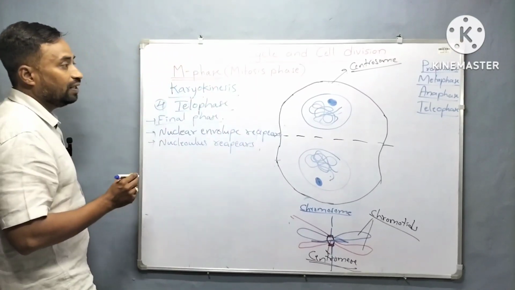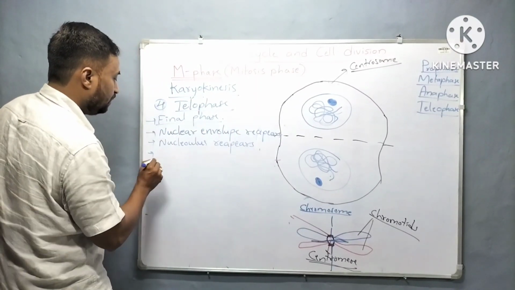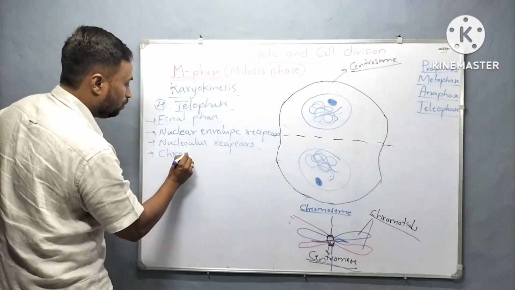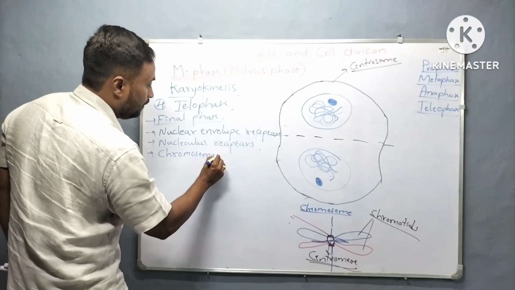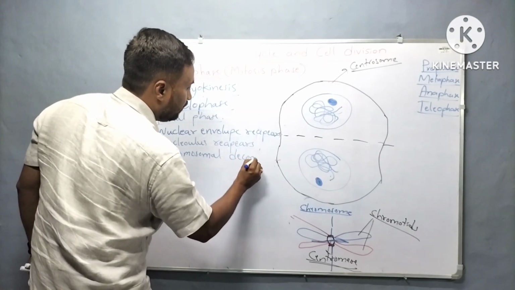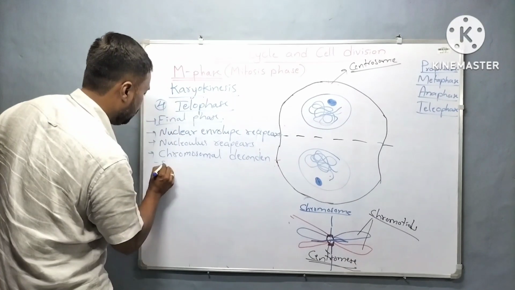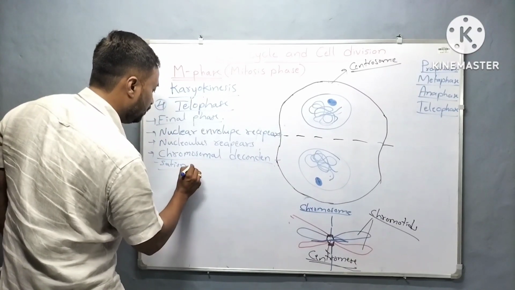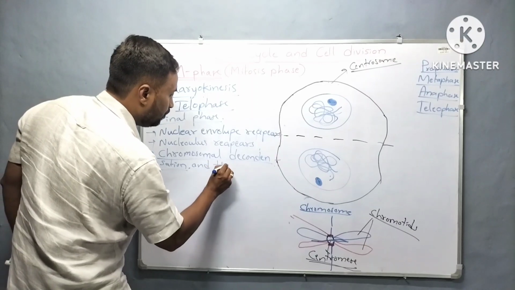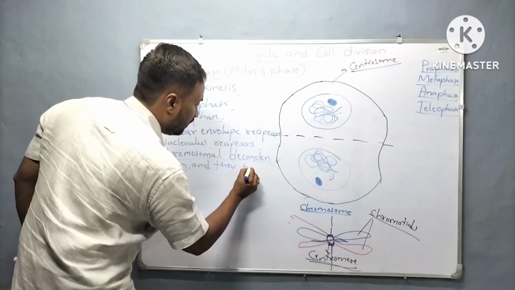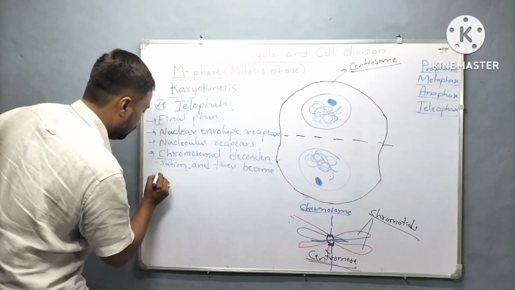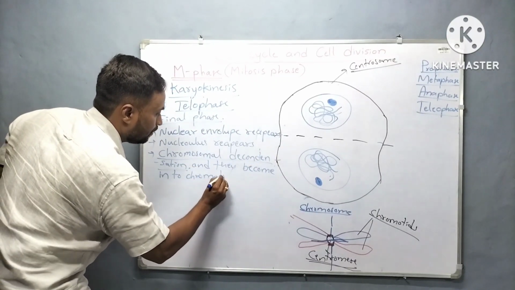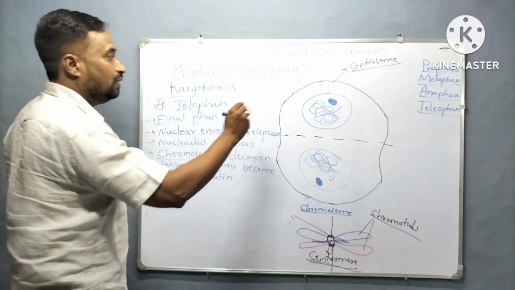Chromosomal decondensation will start, and they become chromatin.